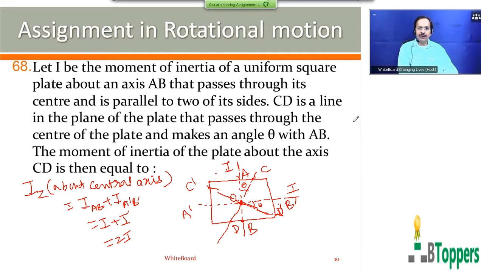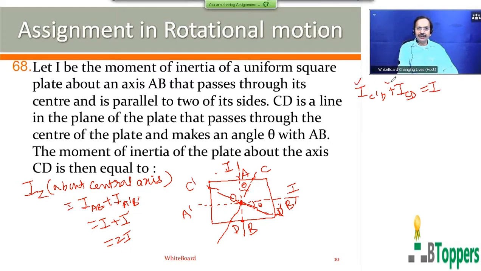So the moment of inertia about C dash D dash plus the moment of inertia about CD, from the perpendicular axis theorem. These two axes CD and C dash D dash lie in the plane of the plate, are perpendicular to each other, and intersect on the central axis of symmetry at the center of the plate. That will also be equal to IZ.